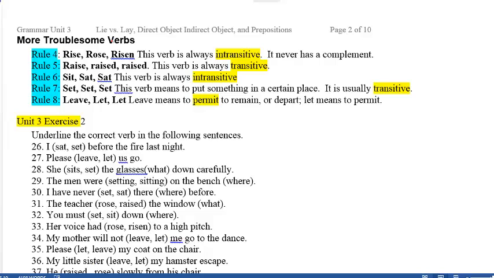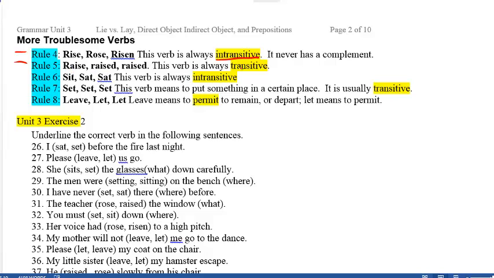There are also some other troublesome verbs that you need to know. The first one is to know the difference between these two. Rise, rose, and risen. These verbs are always going to be intransitive. In other words, what follows should answer when, where, why, and how.